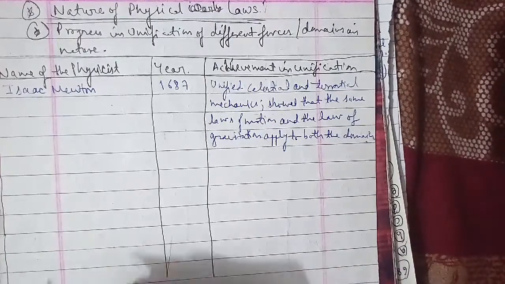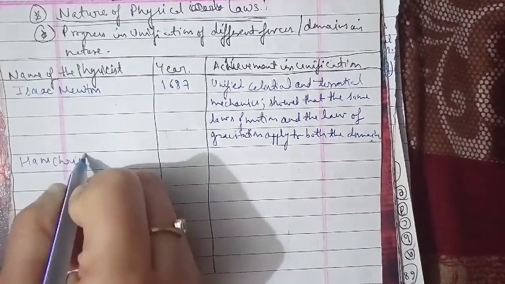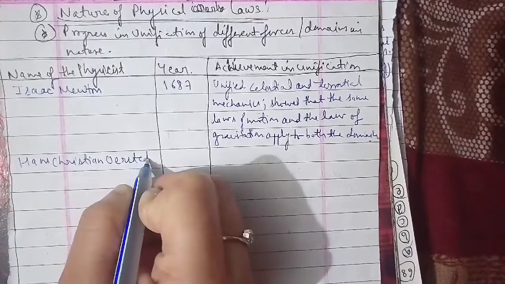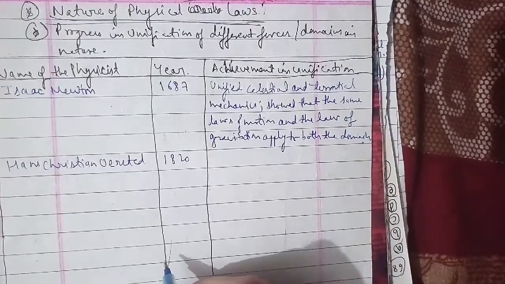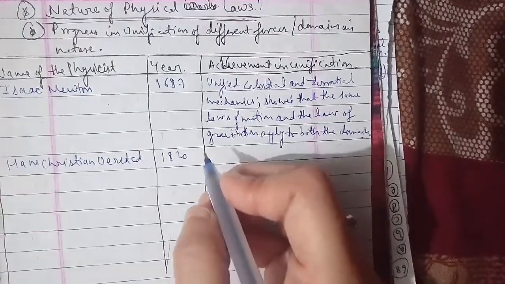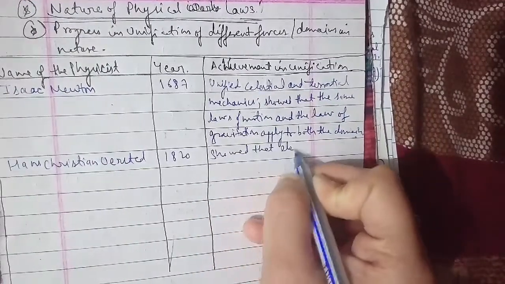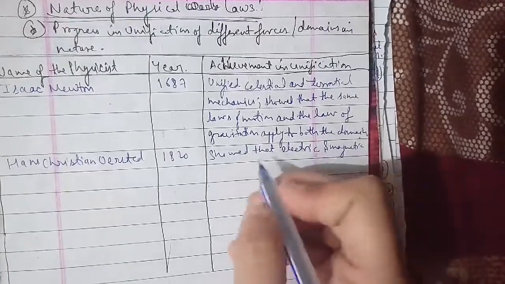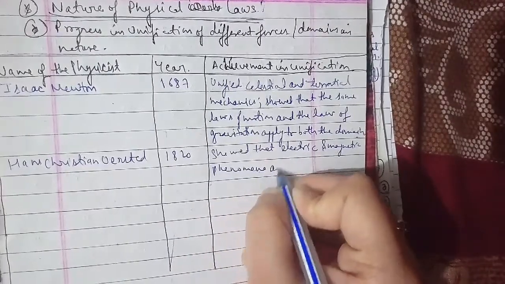It is in 1820 that he showed that electric and magnetic phenomena are inseparable aspects of a unified domain, that is electromagnetism.